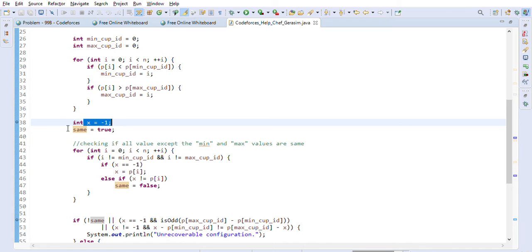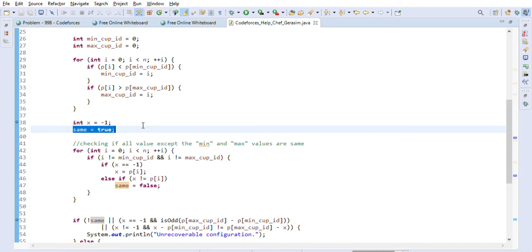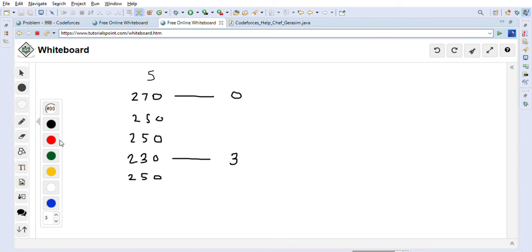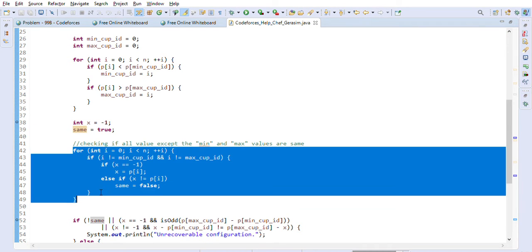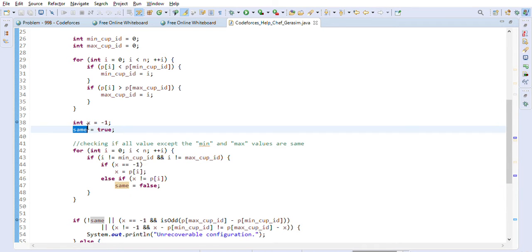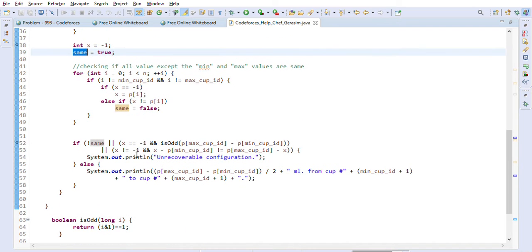After that we will assign x equal to -1, and we will use our boolean flag same equal to true. After that, what we want to check is if all the remaining values, 250, are they all equal? Basically we are checking here, are all these remaining values equal? For that we use the flag same. If they are all equal, same will be true, otherwise same will be false.